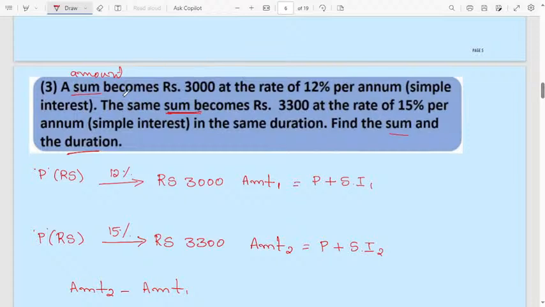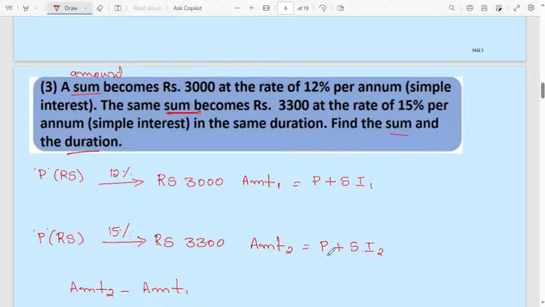Once again I will explain this. A sum becomes 3,000 at the rate of 12% per annum, that is the first case. Then amount 1 will be equal to principal plus simple interest 1. In the second case, the same sum becomes 3,300 at the rate of 15% per annum.